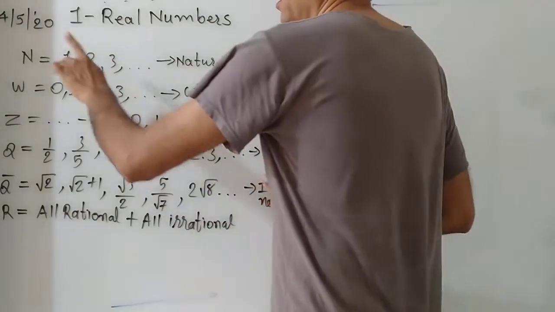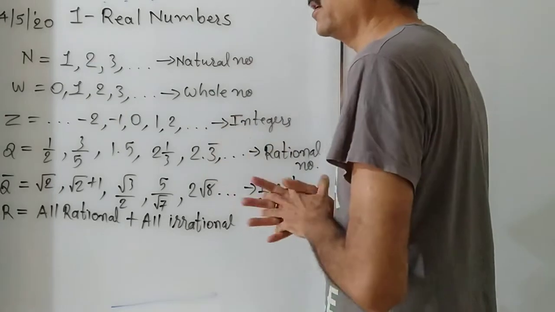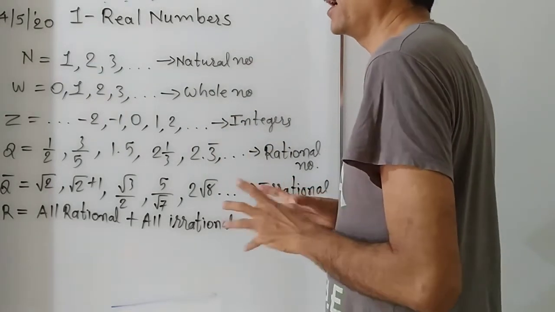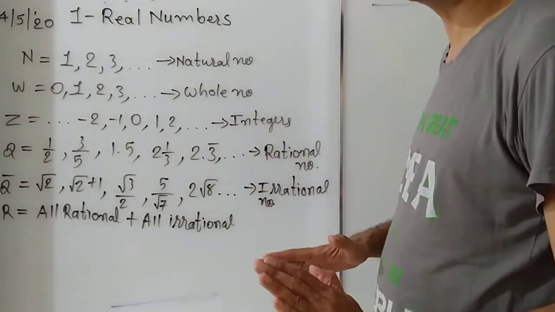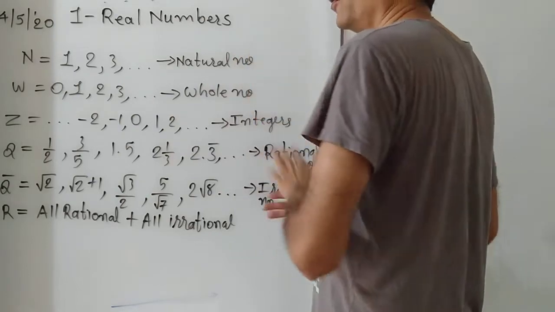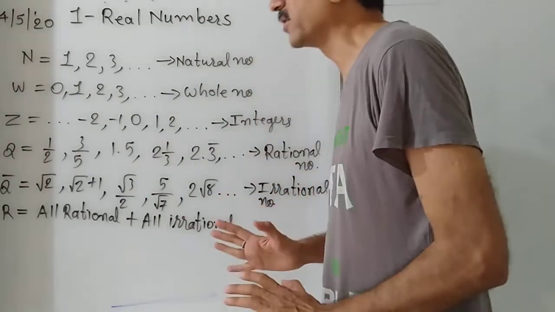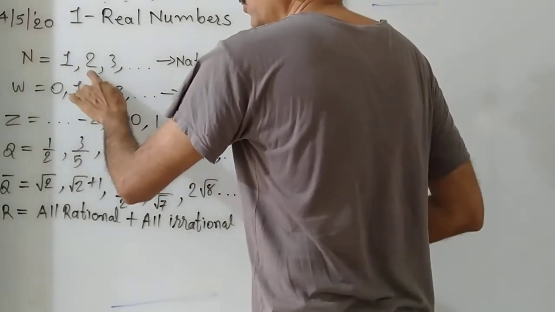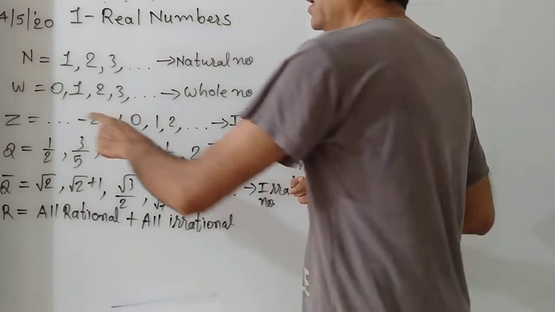So I repeat: natural numbers 1, 2, 3. Earlier they were also known as counting numbers, as we start counting any articles with the numbers 1, 2, 3. Adding 0 to counting numbers, a new series formed is said to be whole numbers.